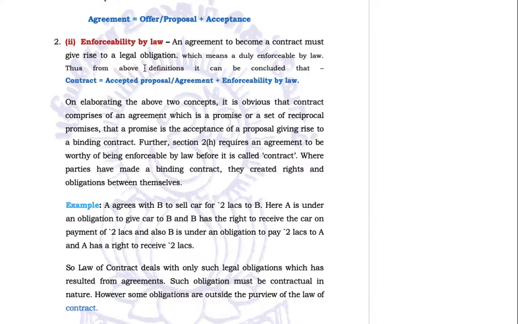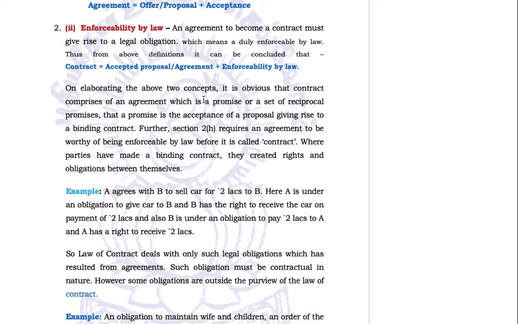Thus, from the above definition, it can be concluded that contract is equal to accepted proposal, that is agreement. What is agreement? Offer plus acceptance plus enforceability by the law. Accepted proposal plus enforceability by the law is contract. On elaborating the above two concepts, it is obvious that a contract comprises an agreement which is a promise or a set of reciprocal promises.